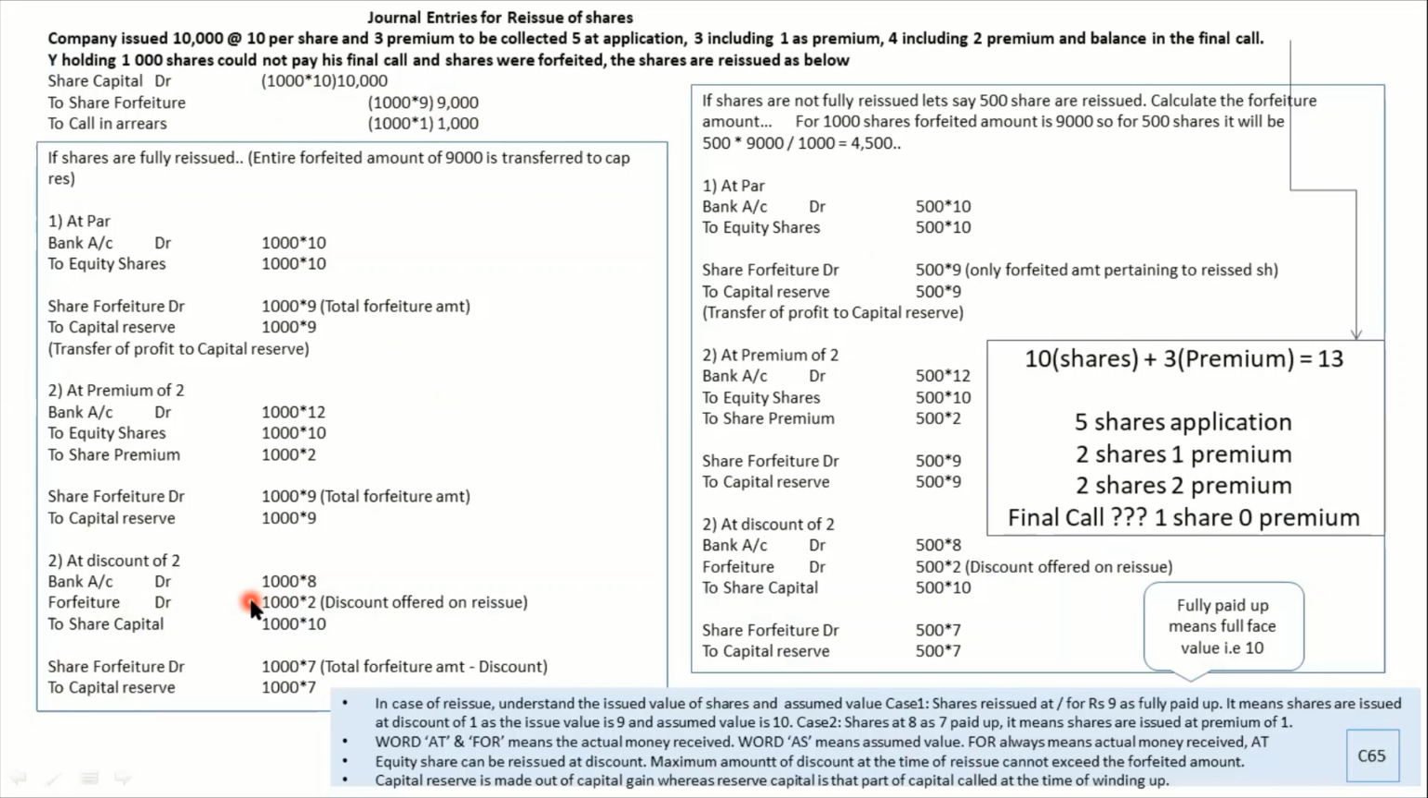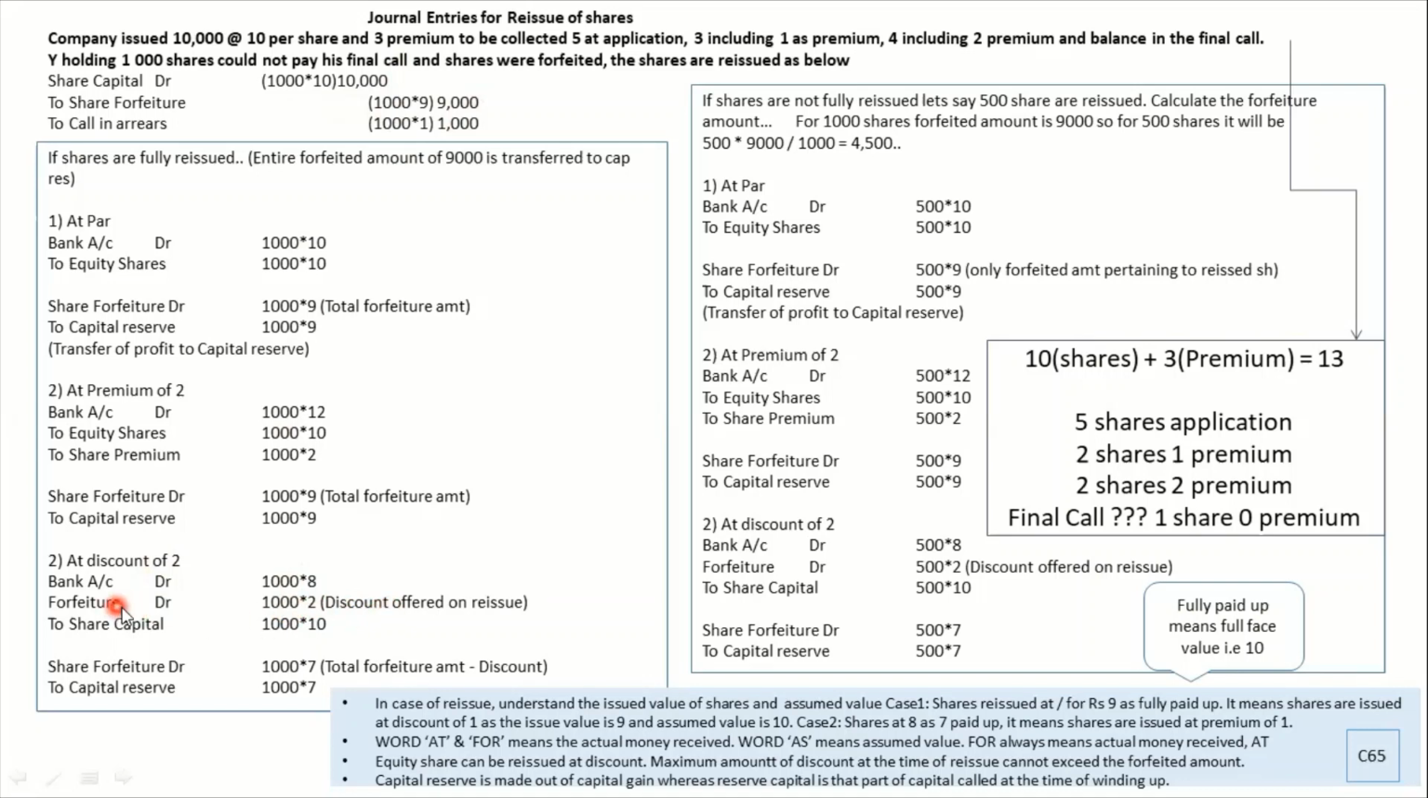What is the maximum permissible discount by a company at the time of reissue? That means what is the maximum discount a company can give? The maximum discount the company can give is equal to the forfeited figure. Okay, so over here the maximum discount what the company can give is 1000 into 9, nothing more than that. Okay, this is the discount offered.